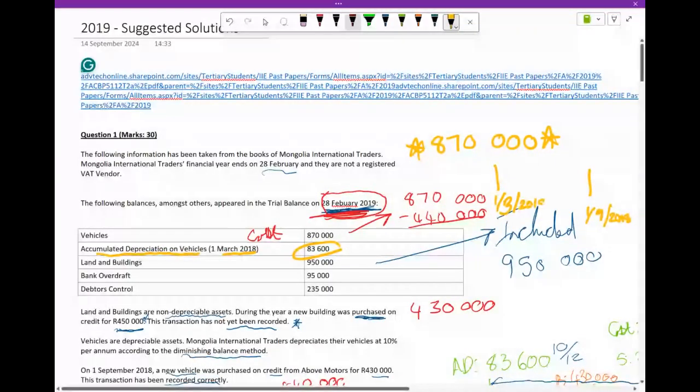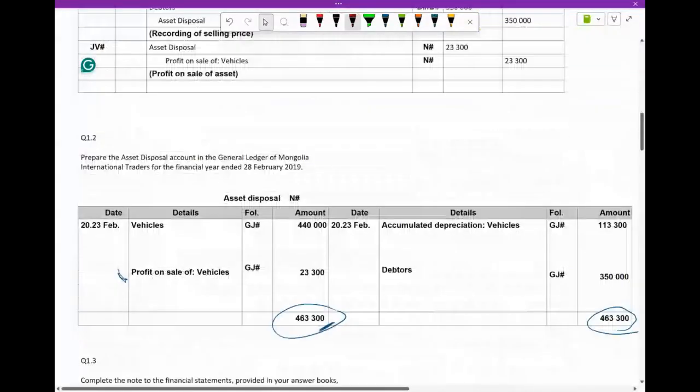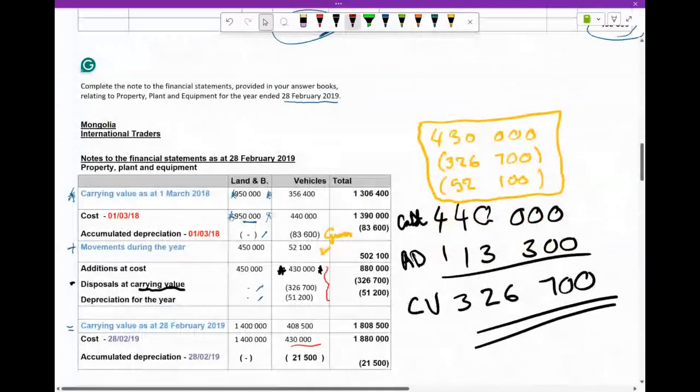So in order to do that, we need to subtract the value of this vehicle that we bought on 1 September, which we know was 430,000. So minus 430,000 is going to give us 440,000. I know you might have calculated that intuitively, but I just need to show you so that you have no questions as to how we got to this.